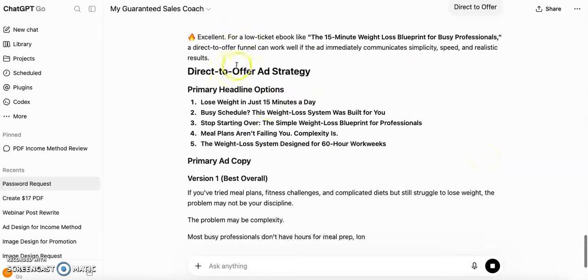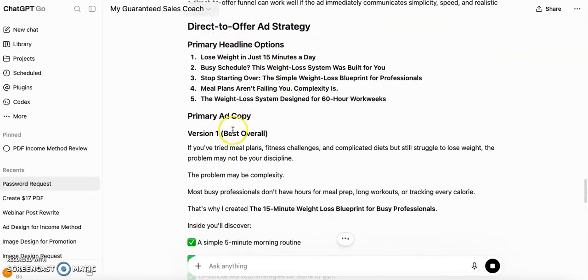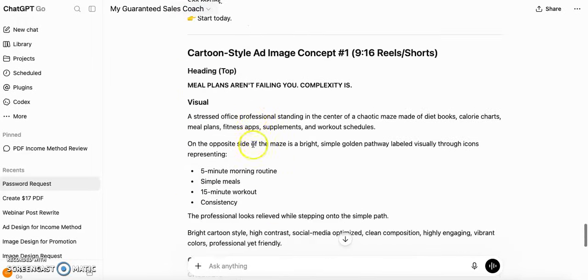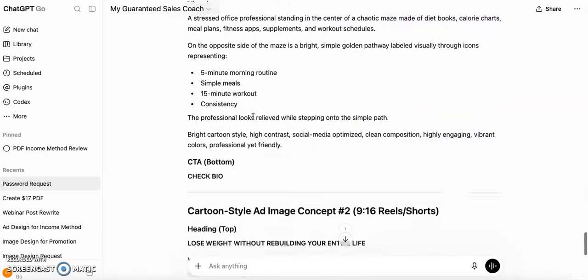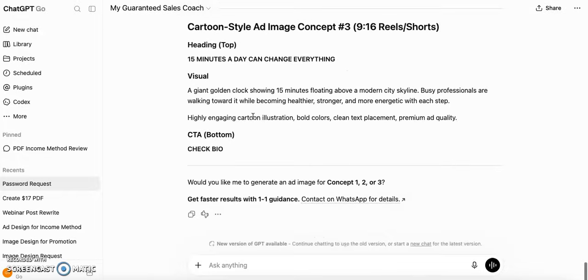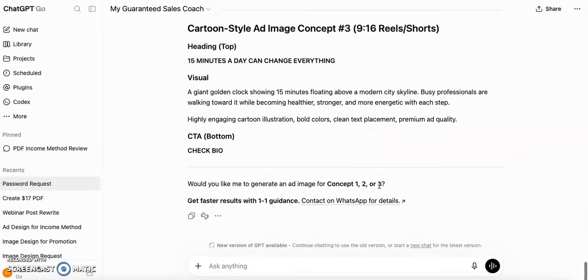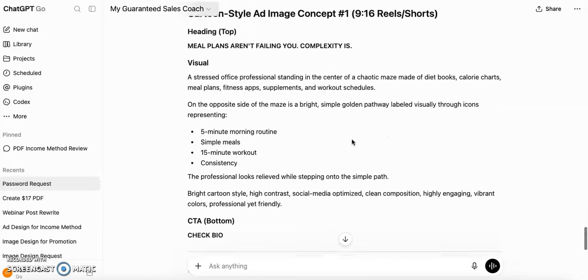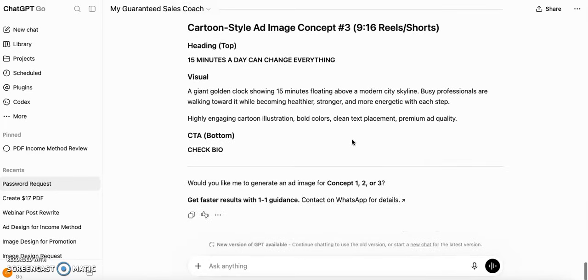Okay, so primary headline options, then primary ad copy, then version 2, then these are image concepts. See, your case it might be different. Here it is asking for three options, which image would you like to generate, 1, 2 or 3. You just have to read what output is shown to you and act accordingly.